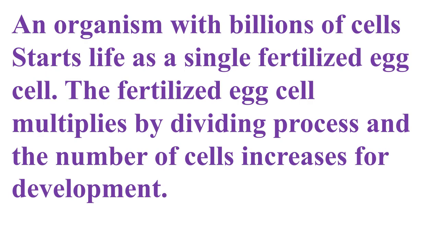And what is the division known as? The division of the cell is known as cell division. There are two types of cell division which you will learn in class 11: mitosis and meiosis. One is somatic cell division, one is vegetative cell division. In mitosis, 2 daughter cells are formed. In meiosis, 4 daughter cells are formed. So by cell division the number of cells increases.